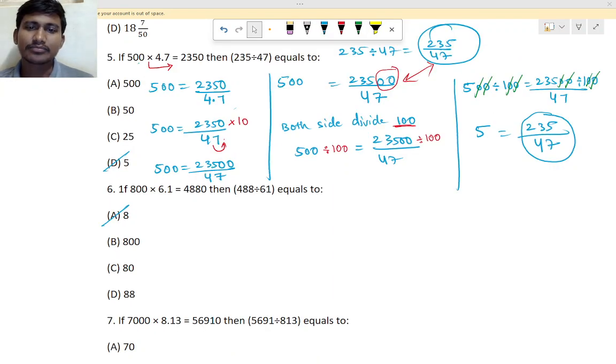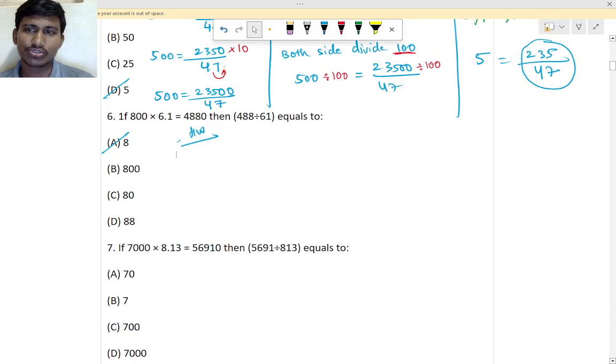So see here. Okay, we'll do one more question. The sixth question is homework. It is very easy. The answer will be option A. Do it as homework. So let us go to the seventh question. Should we go to the seventh question now? For the sixth one, you divide with 100 only, because two zeros will come. You divide with 100 only.